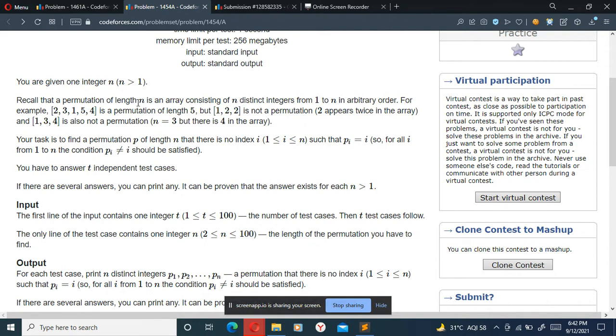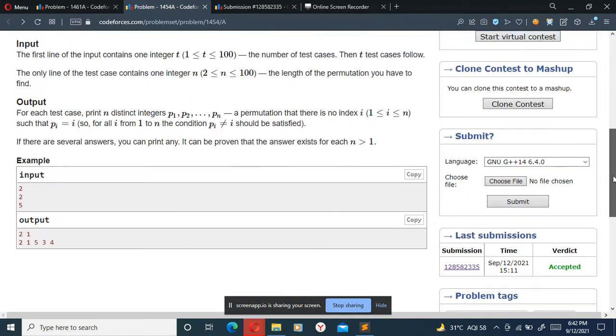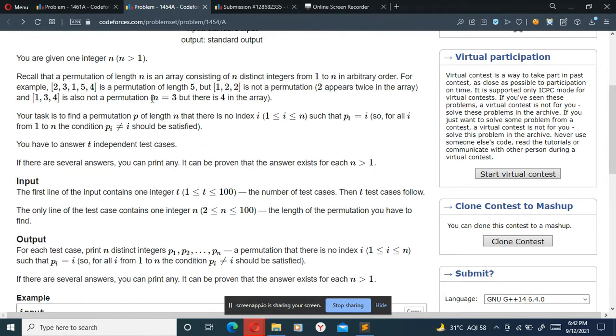For example, we are given such numbers from 1 to n here, and if some number is repeating twice, that means it is not a permutation. And if my n is equal to, let's say, 3 here, and we have some integer greater than n present in my array, then that will not give me an answer. That is not my answer.